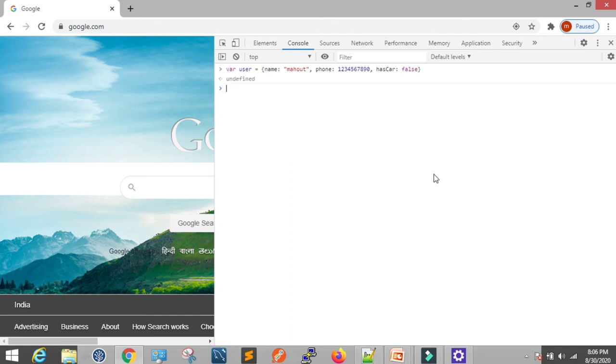So attribute values we can read because it's a JavaScript object. Now I'm converting this JavaScript object into a string. For that we can use a predefined function, the JSON.stringify method. So I'm passing the user object, and it will convert the JavaScript object into the JSON string here.